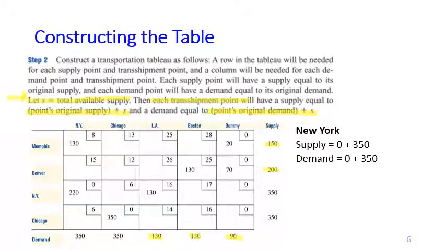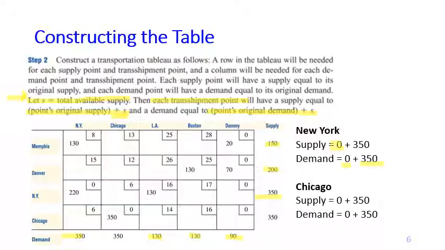So let's start with New York. The supply for New York equals 0 plus S, because originally New York cannot supply anything. S equals 350, so now the total supply for New York is 350. Similarly for demand, the original demand for New York is 0. In the problem, we do not see that New York has any demand for itself, okay? So that's why here it is 0, 0 plus S, and S equals 350. So the demand for New York is also 350.